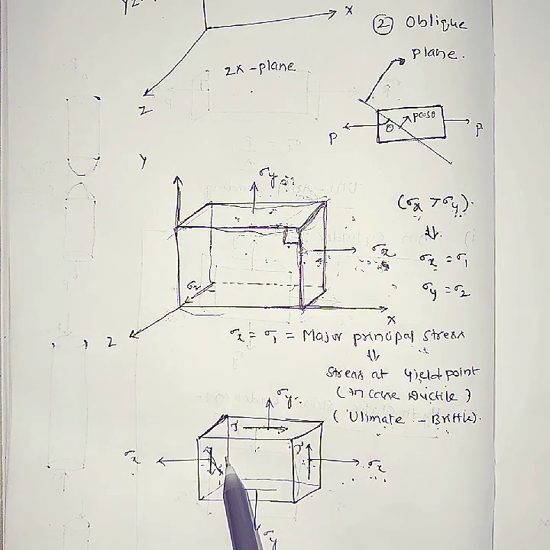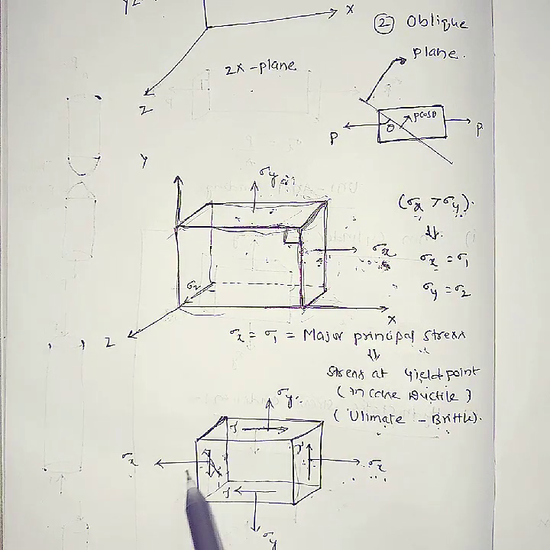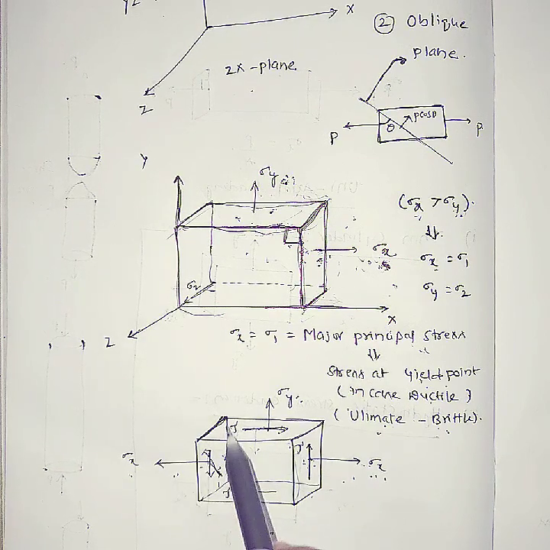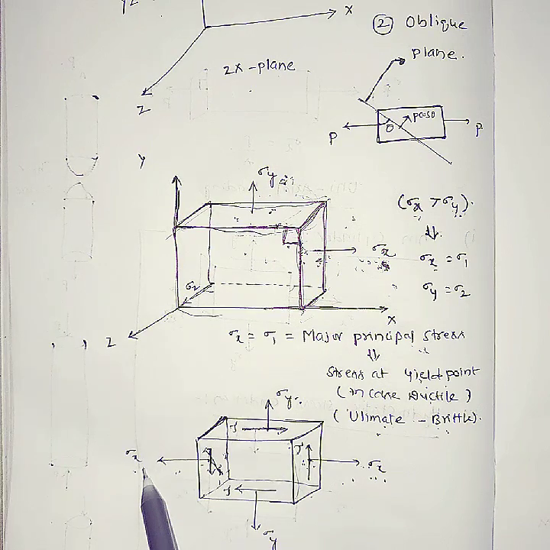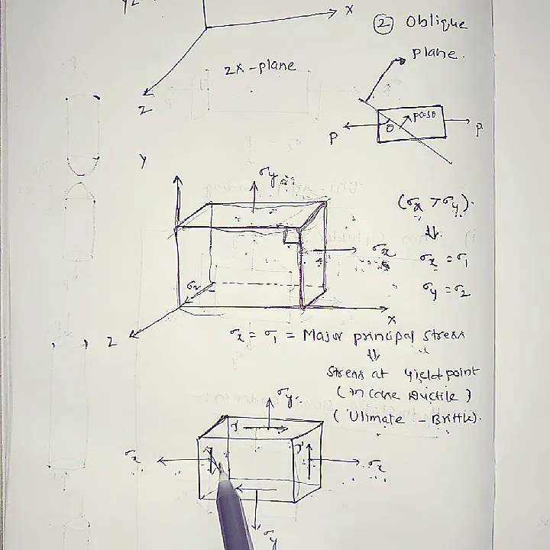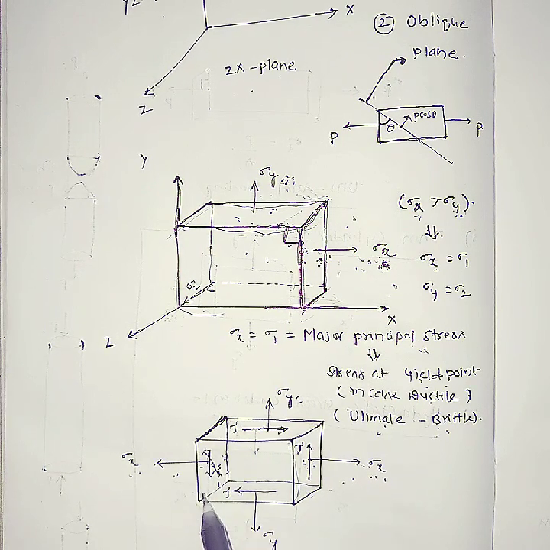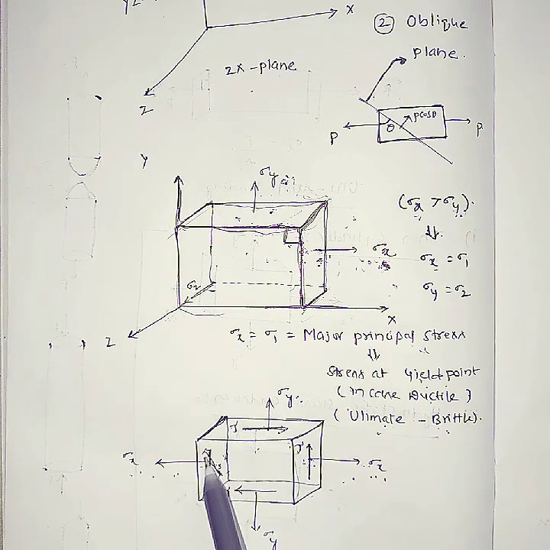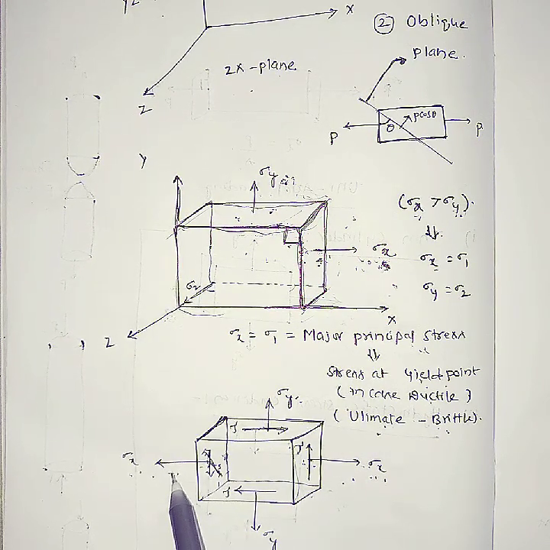Now this is called a principal plane, and the corresponding stress is called a principal stress. Why? Because this plane contains only normal stresses and has no shear stresses. When any plane has only normal stresses and no shear stresses, that type of plane is called a principal plane.